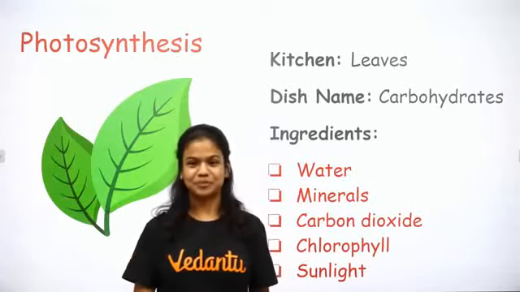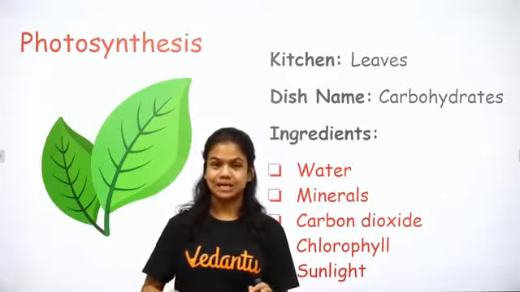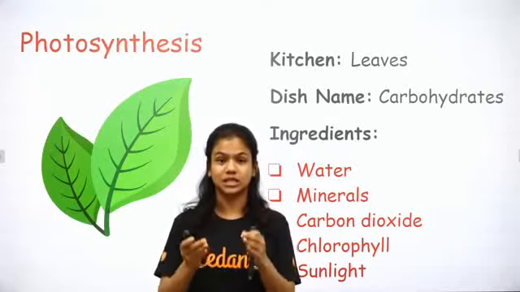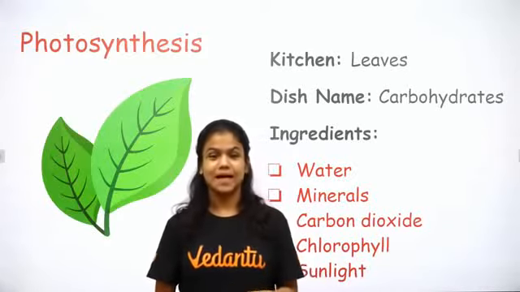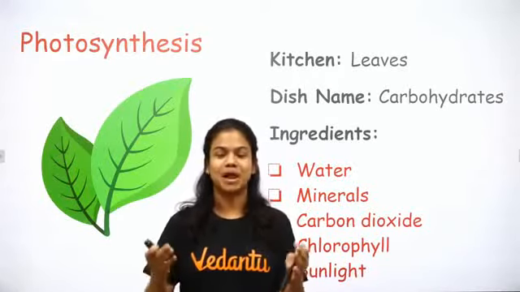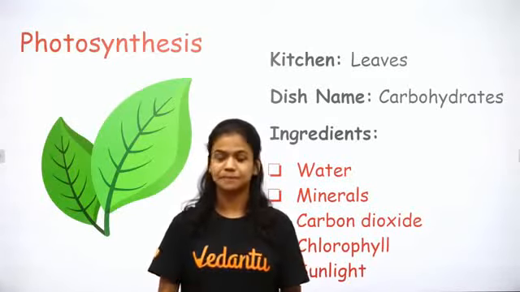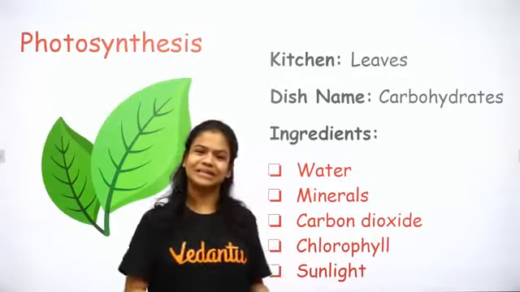All right. Perfect. So we've already seen where does the action happen? It happens in the leaves. Leaves are basically the kitchen of the plant, right? Then you have the dish name. We know that plants are creating carbohydrates. That's exactly what they're cooking in the leaves. And what exactly do they need? What are the ingredients?